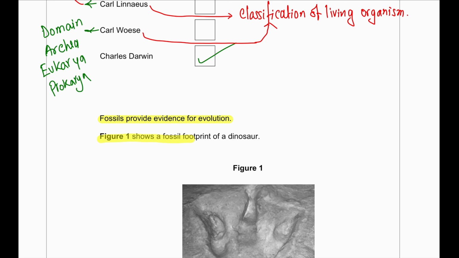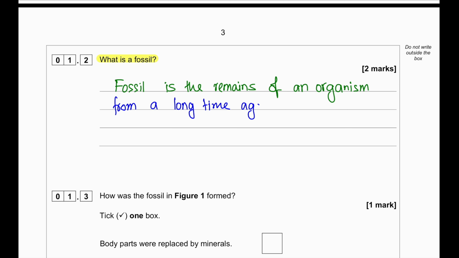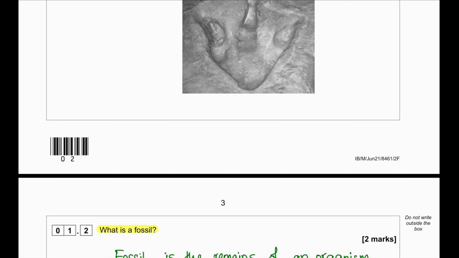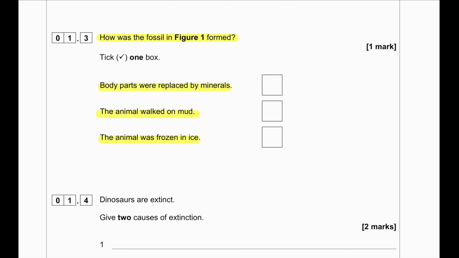Figure 1 shows a fossil footprint of a dinosaur. What is a fossil? A fossil is the remains of an organism from a long time ago, or we can say from thousands of millions of years ago. How was the fossil in figure 1 formed? The first option given here is body parts were replaced by minerals. The animal walked on mud. The animal was frozen in ice. Since we see in this particular figure a footprint, it must be an animal walking on mud.